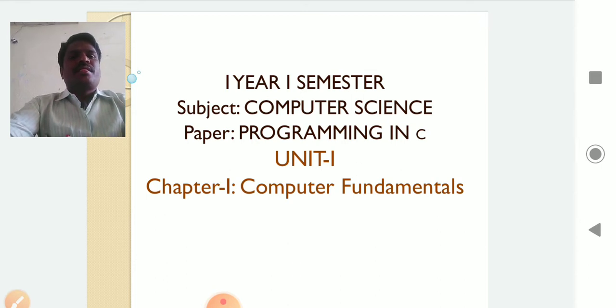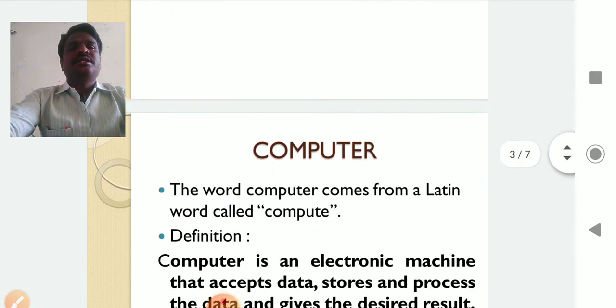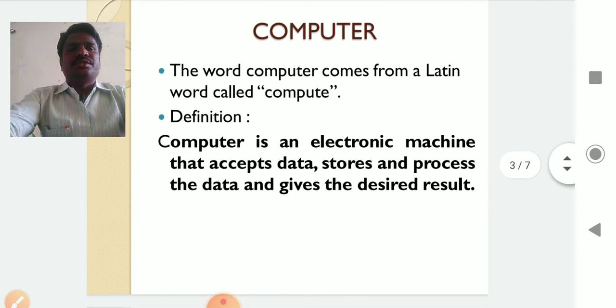Today, I will discuss with you some computer fundamentals, the first chapter. Our topic is Introduction to Computer.